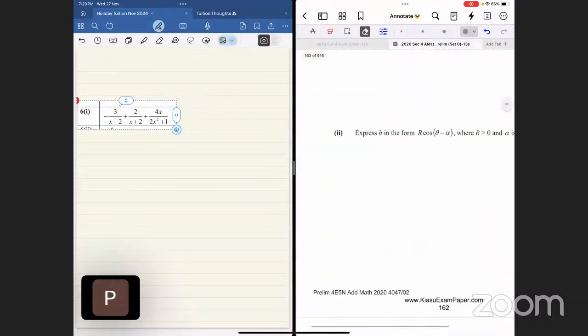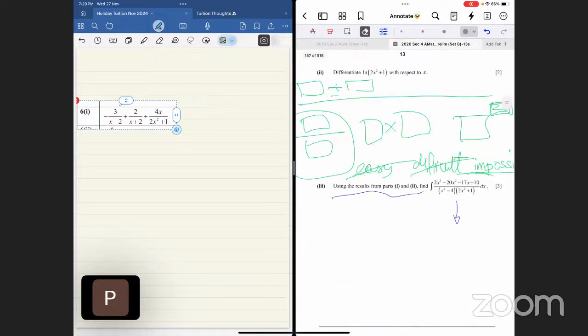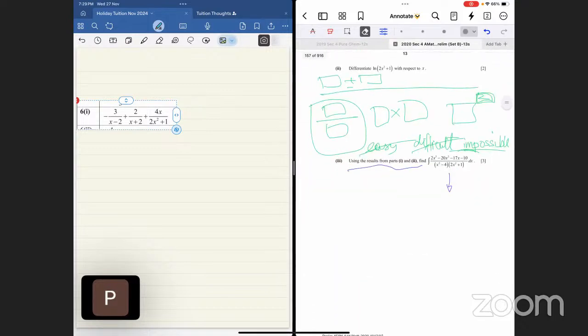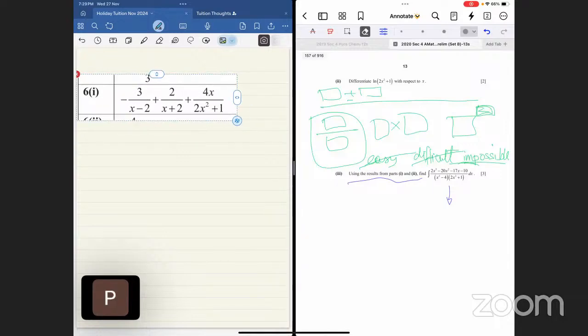Go back to the question. Okay, now by right people, this is easy. We are supposed to be able to integrate this going up.